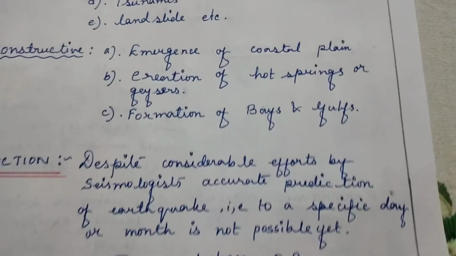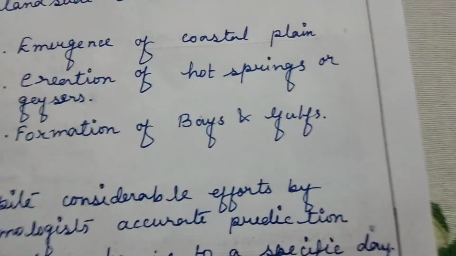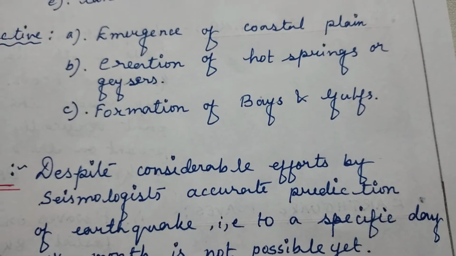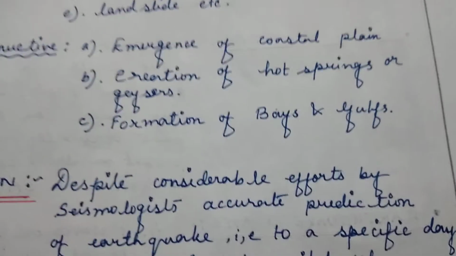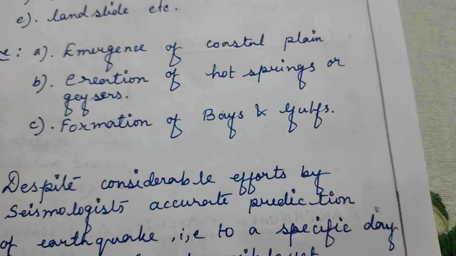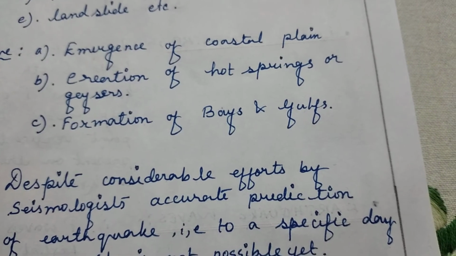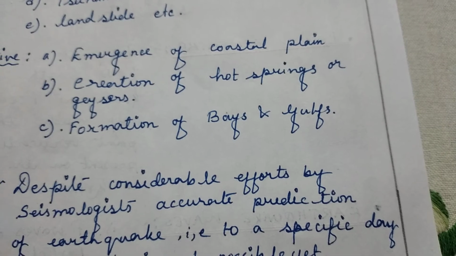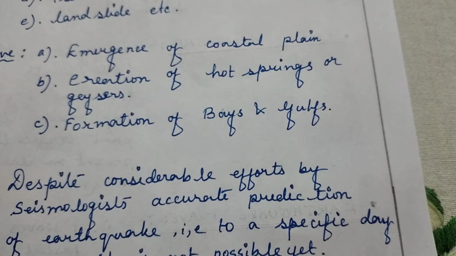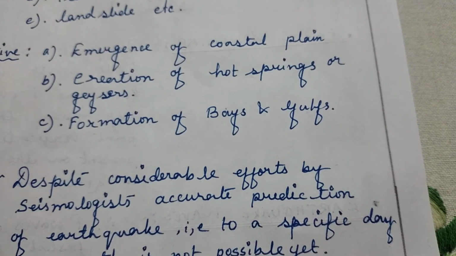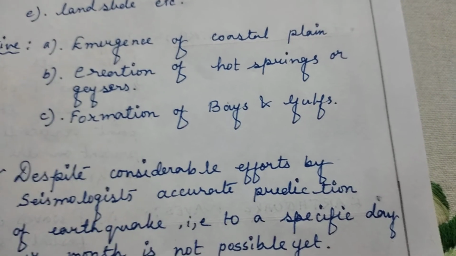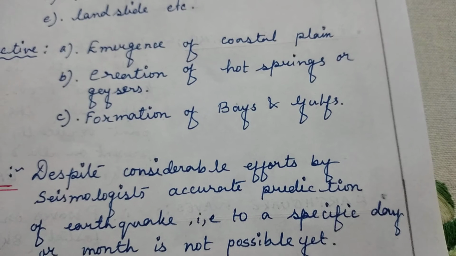Okay. Now the next thing that we can say, that is creation of hot springs or geysers. Hot springs, we know that the springs which are releasing hot water, those are hot springs. Geysers are also like hot springs, but actually the water of geysers usually have some medicinal properties, which is good for skin ailment, or if a person has got some sort of skin problem, so the water of geyser is good for that person. Or it is also good for joint problem.